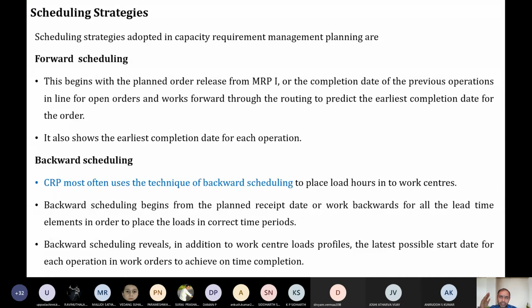And the planned receipt order will depend upon the scheduled receipt. The scheduled receipt will depend upon the net requirement. Net requirement will depend upon the gross requirement. This gross requirement will depend upon the master production schedule. So as I told you, this CRP is like a reverse, backward working of the MRP chart. Backward scheduling, that is, you solved MRP from the start to the bottom. Now depending upon the capacity, if you're reworking the MRP, depending upon the actual capacity required to solve the problem, that is called capacity requirement planning. Okay, so it's like a reverse way.